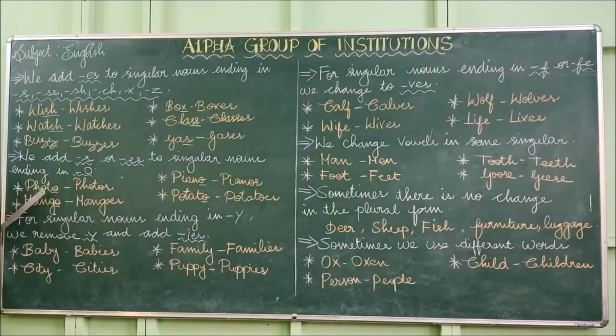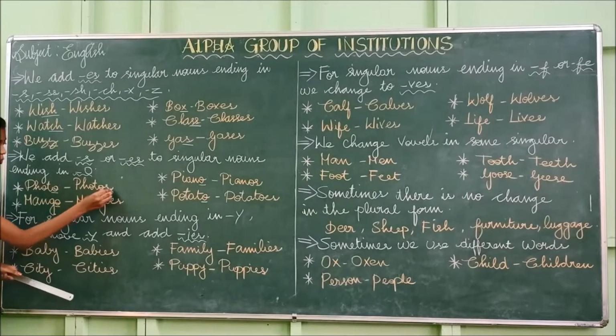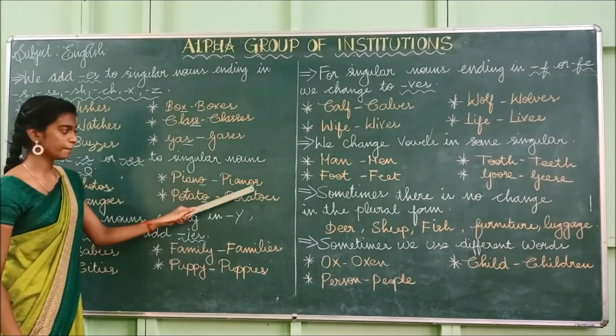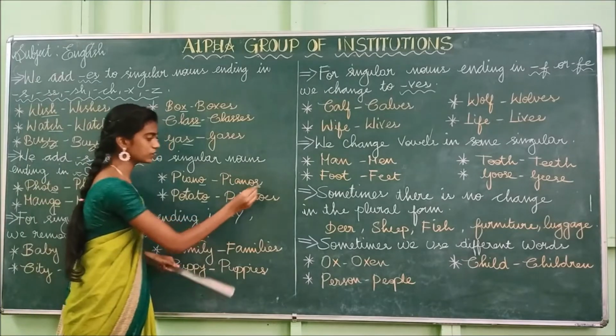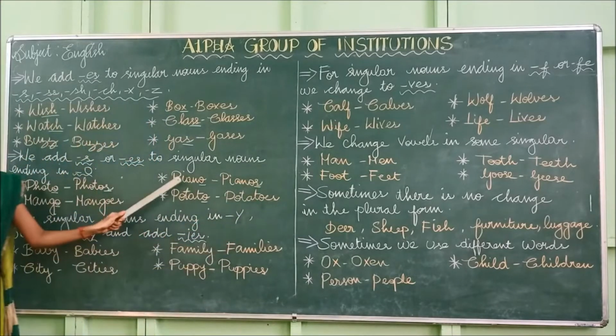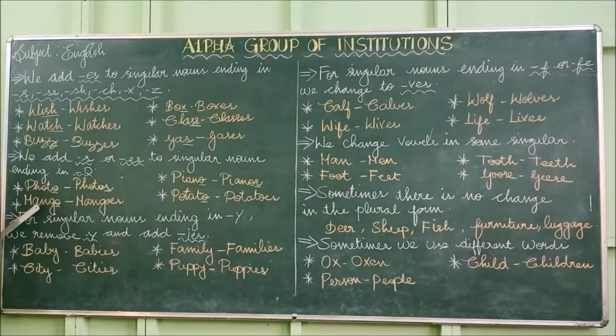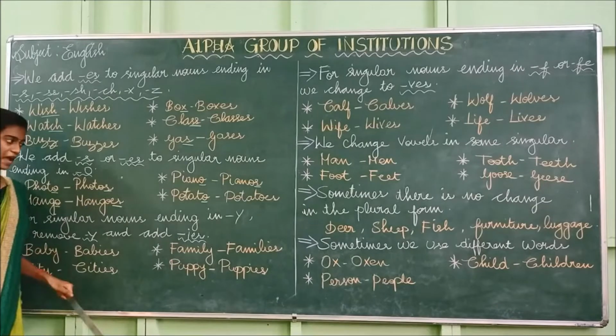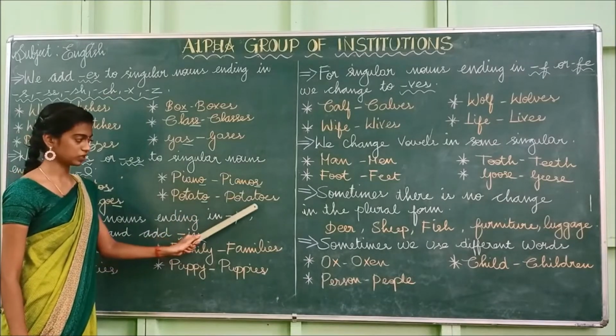Look at here, photo. We have added only s. Photo, photos. Piano, pianos. For piano also we have added only s. And over here, mango, mangoes. For mango we have to add es. Potato, potatoes.